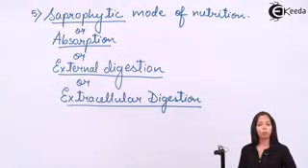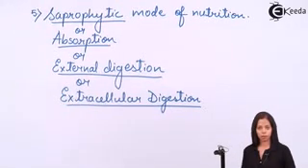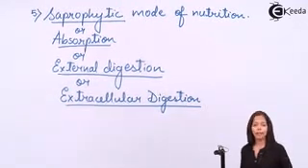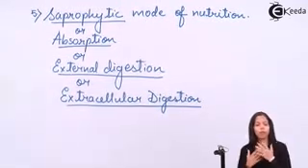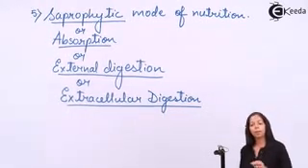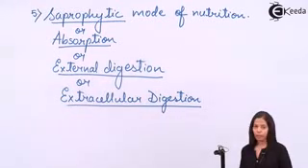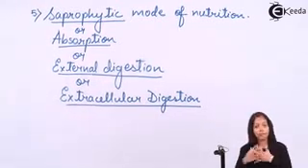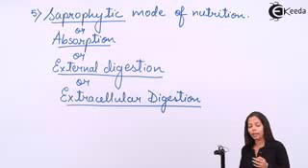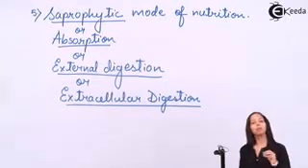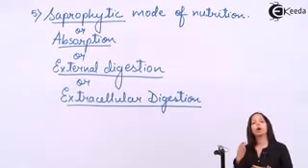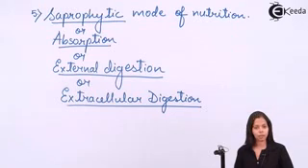Now, I will explain what is the meaning of external digestion. Before that, we need to understand what is the meaning of internal digestion. In our case, we carry out internal digestion. Internal digestion means the food is taken in, the enzymes are secreted inside the body. After secreting the enzyme, the food is broken down inside the body and the nutrients are absorbed inside the body. But it is totally opposite in external digestion.